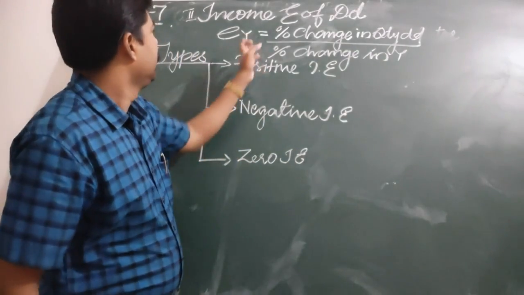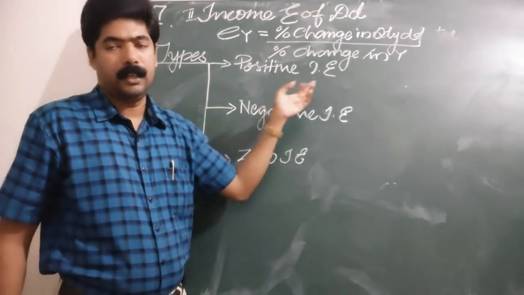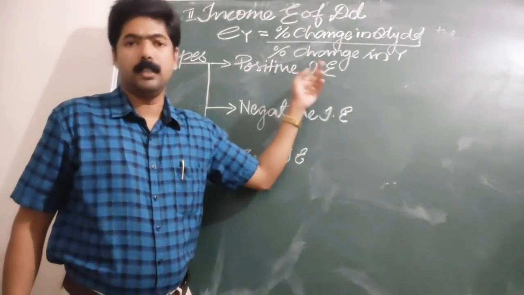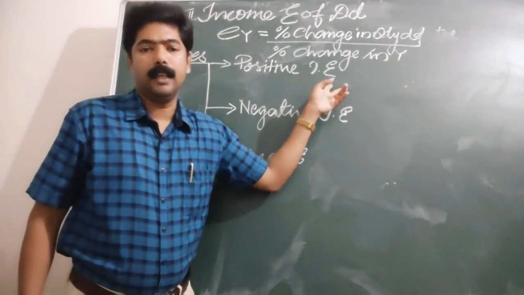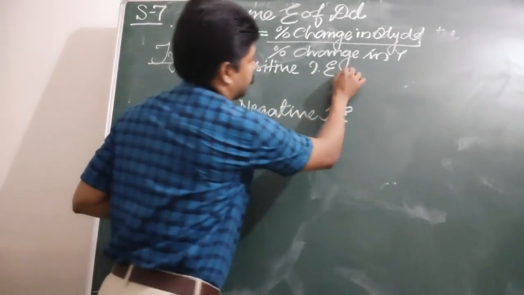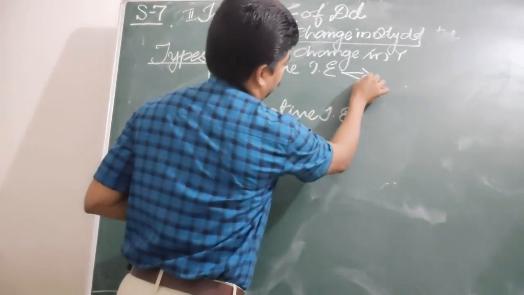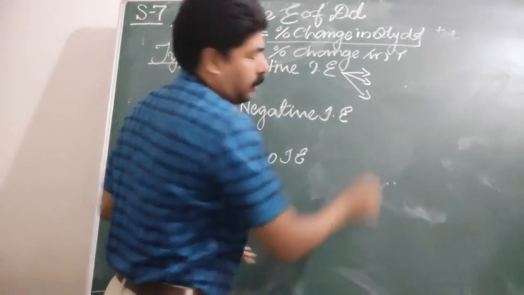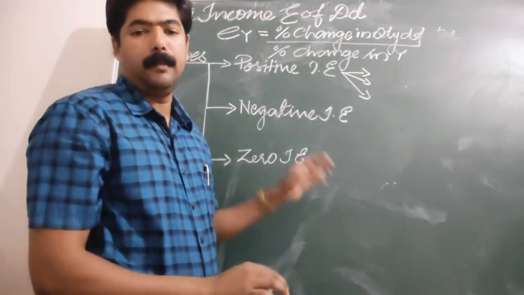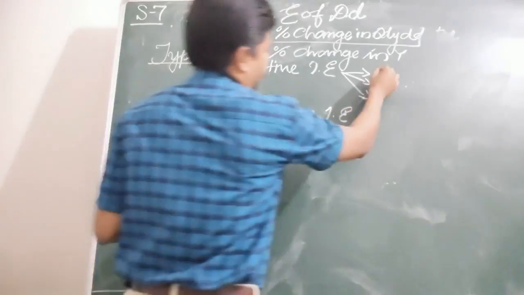This is positive income elasticity. Under positive income elasticity, we can categorize three types. What are the three types? Income elastic, income inelastic, and unitary elastic.